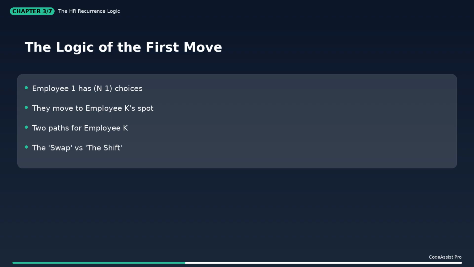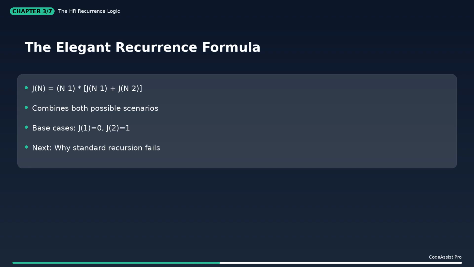This gives us the HR recurrence, J of n equals n-1, times the sum of the previous 2 team sizes' possibilities. It looks like Fibonacci's cousins. We'll see why this formula is the backbone of banking software when we hit the code in a moment.